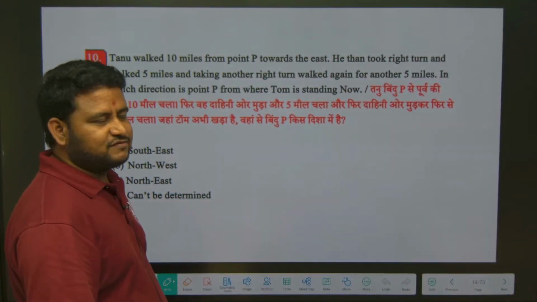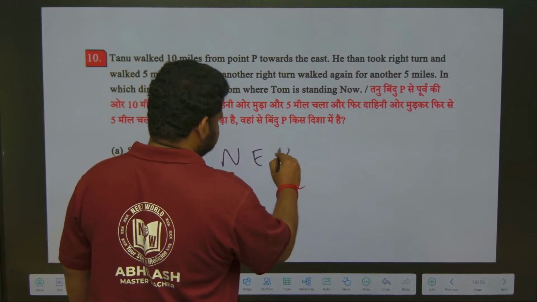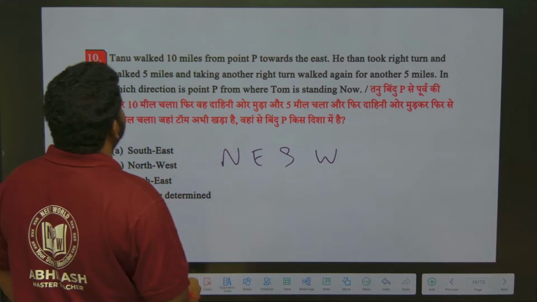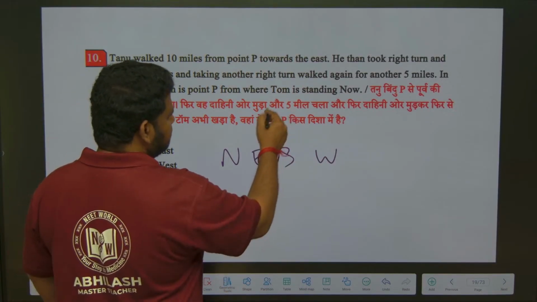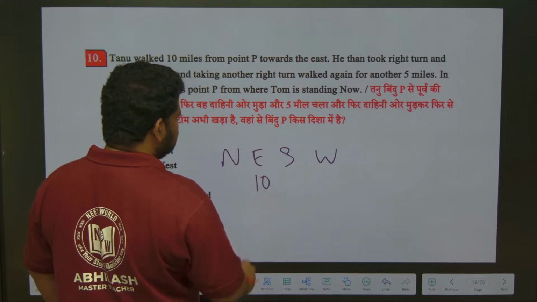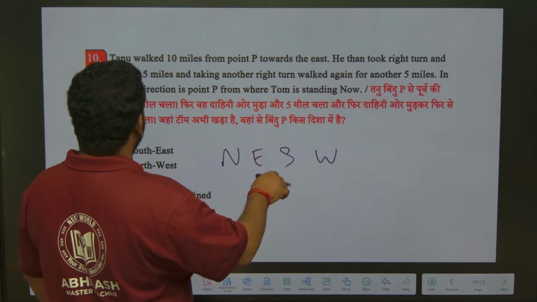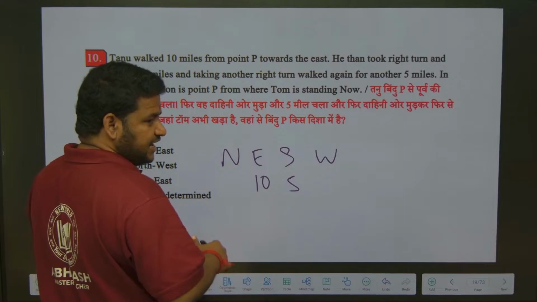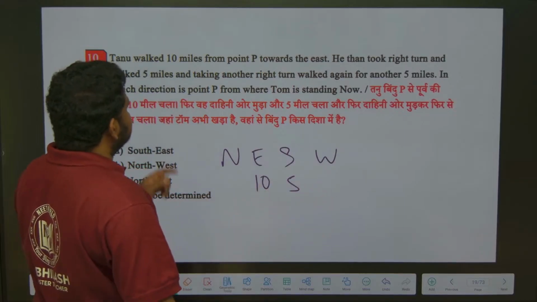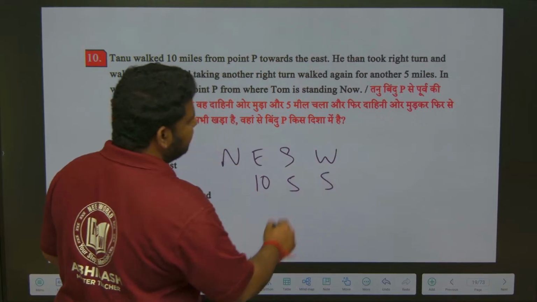Tanu walked 10 miles from point P towards east. So under east I should write 10. He then took a right turn and walked 5 miles. Under south I should write 5, because from east, right means south. Next, taking another right turn, he walked another 5 miles. So 5 will come under west.